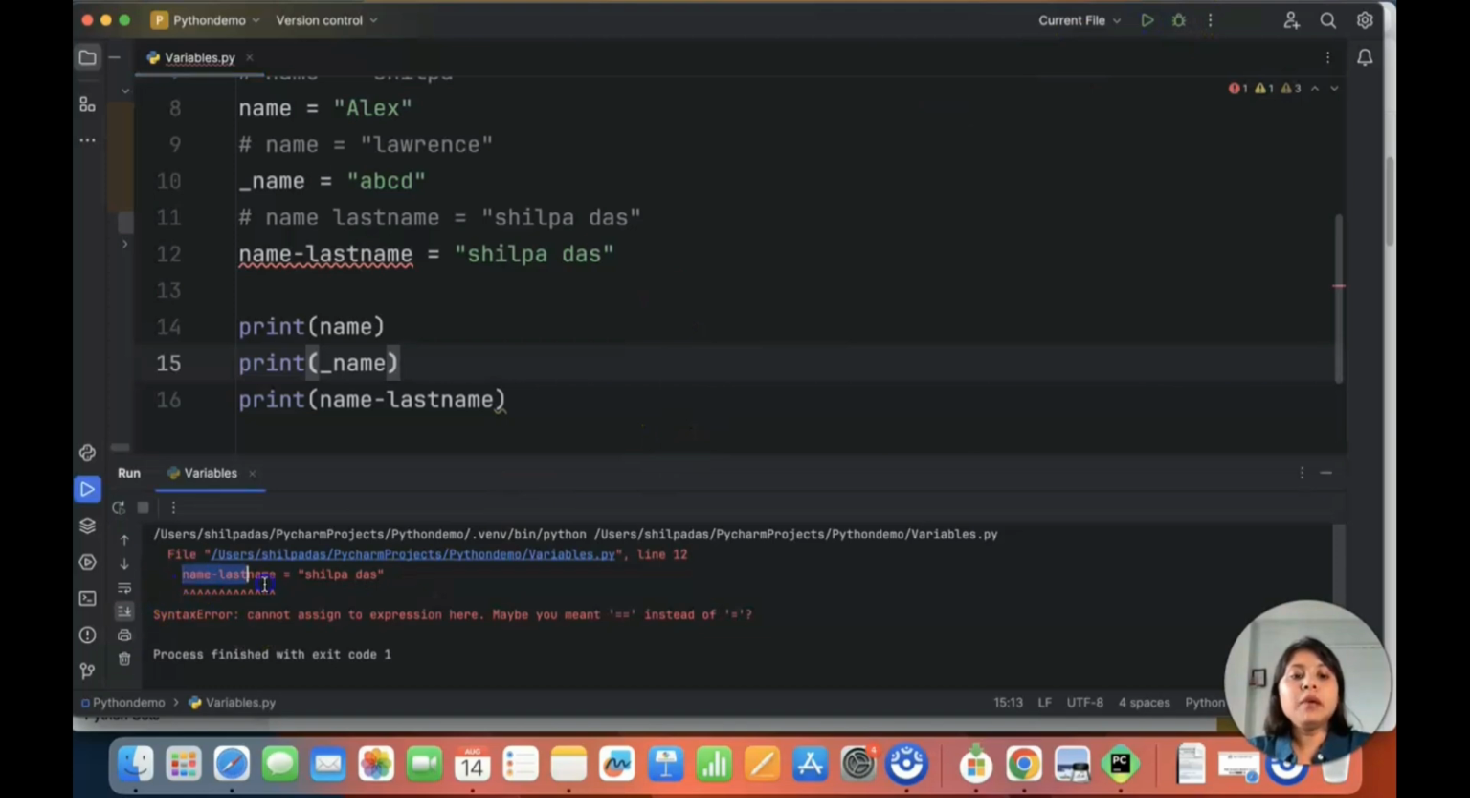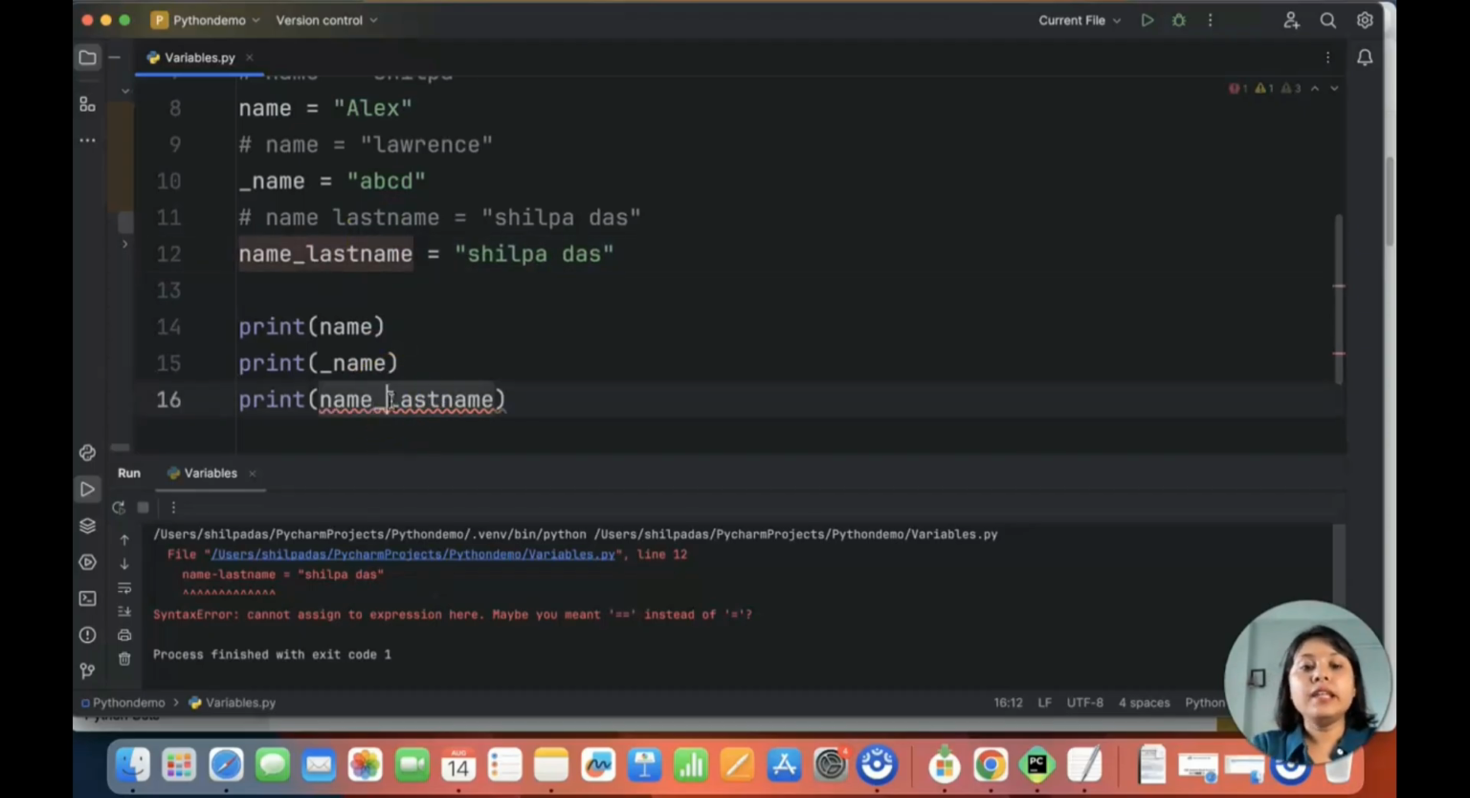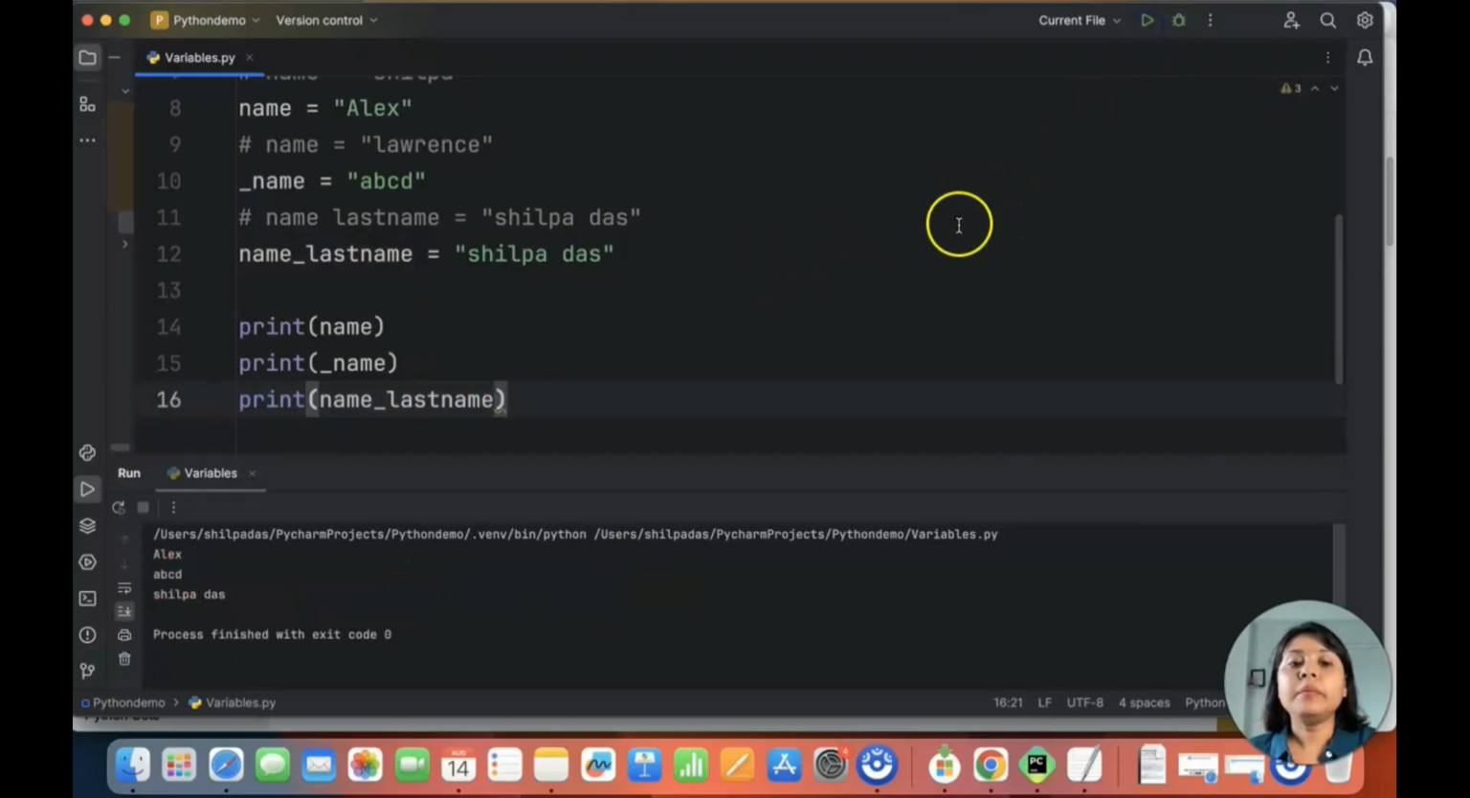So I will go ahead and try to print name hyphen last name. So you see here name hyphen last name is also invalid syntax. It cannot assign to the expression here. Maybe you meant equal to instead. So this is not a valid combination. Okay, so instead of a hyphen here, what you can do is use an underscore. If you put an underscore, then it's a valid way of declaring the name. So let me run this. If you see, the name is printed here as Shilpa Das, right?